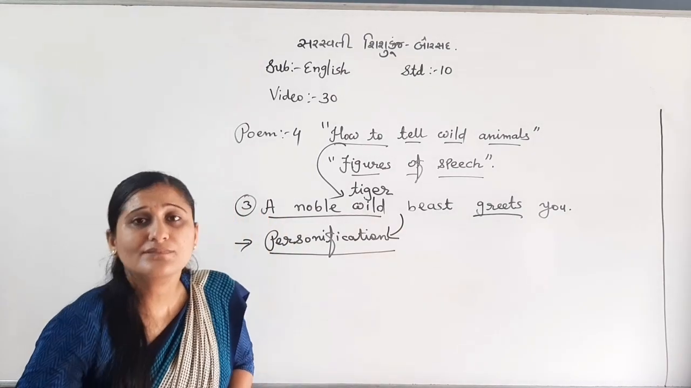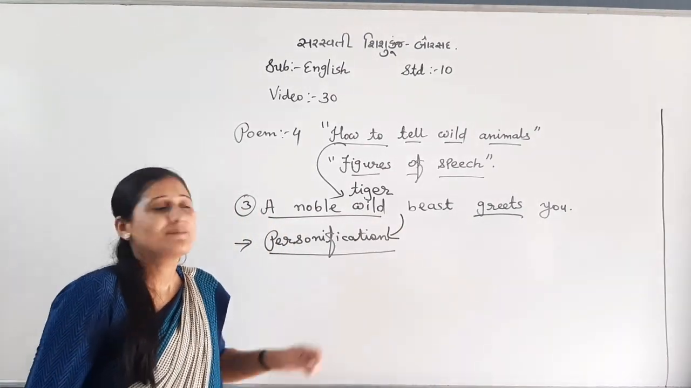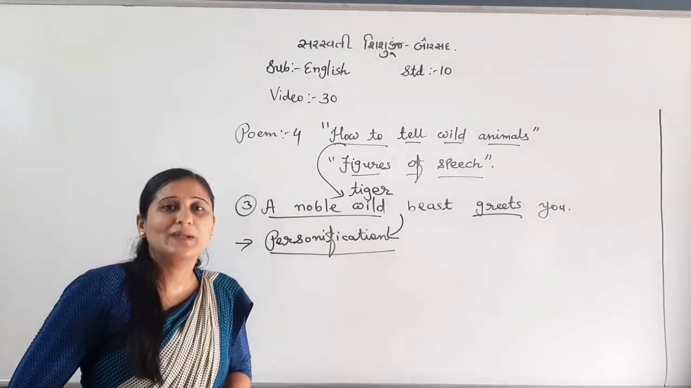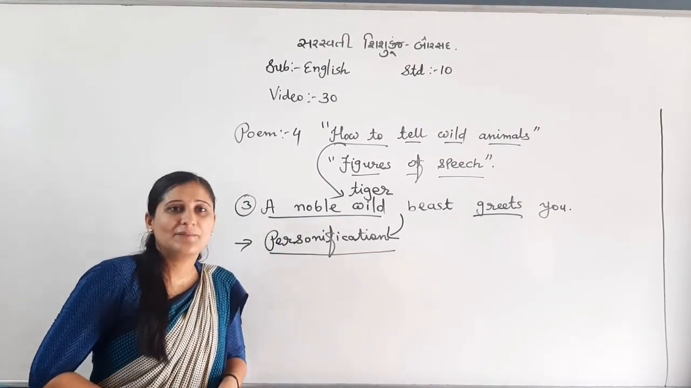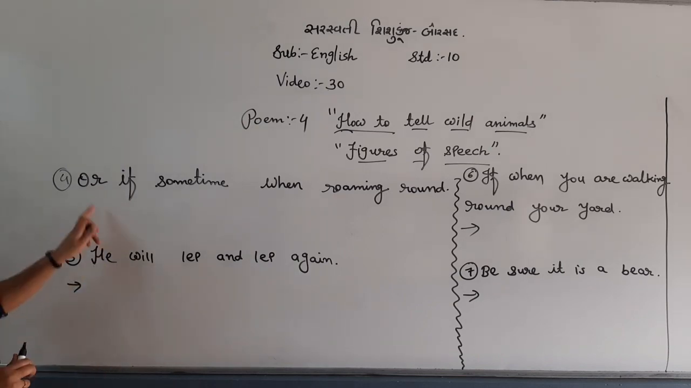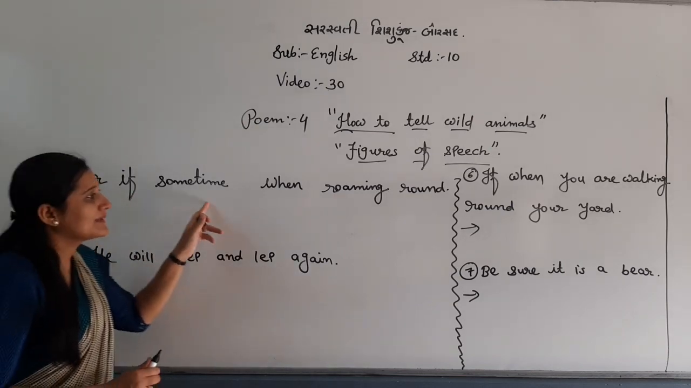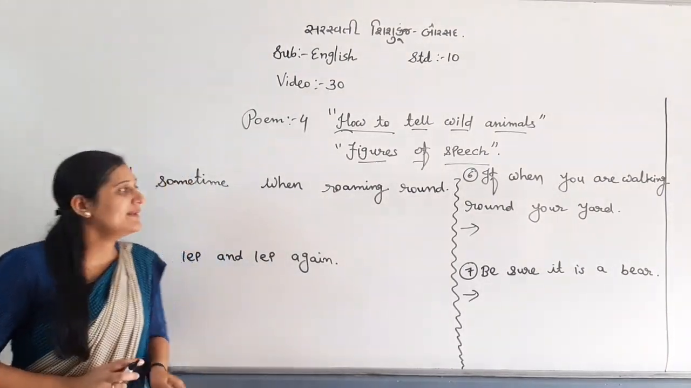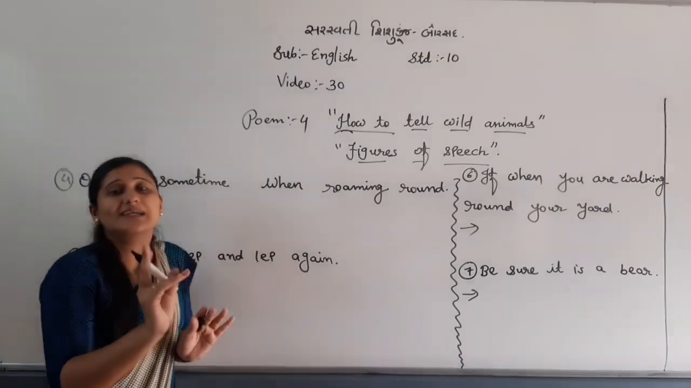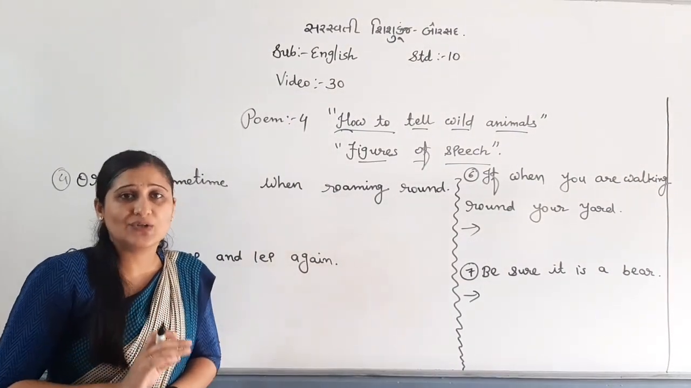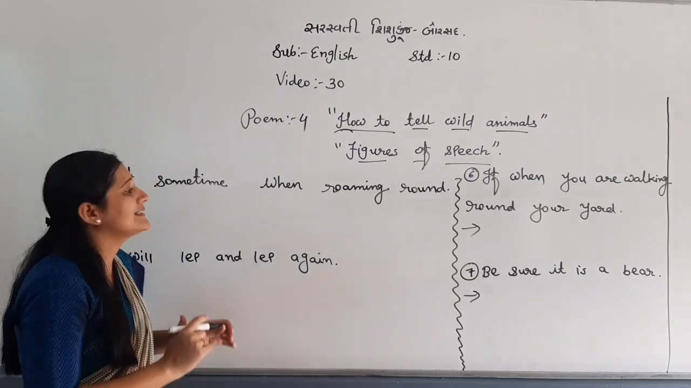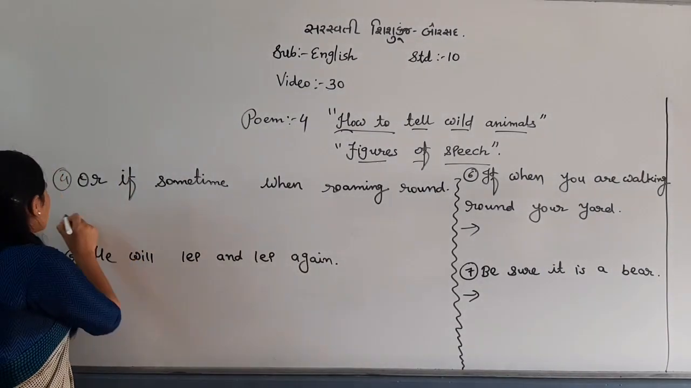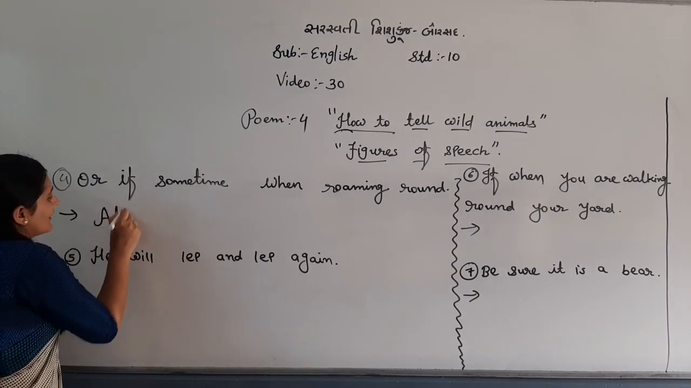Let's see the fourth one, and I will talk about which figure of speech will be there. "Or if sometime when roaming round." Do you remember, in poem number 3, I explained that if any consonant letter or sound is repeated twice or more than twice, then which figure of speech, my dear students? Do you remember? Alliteration. What is that?